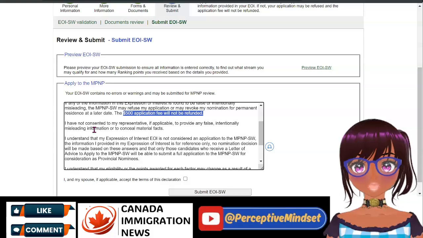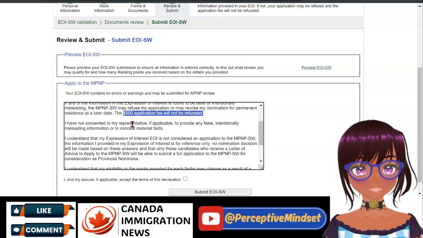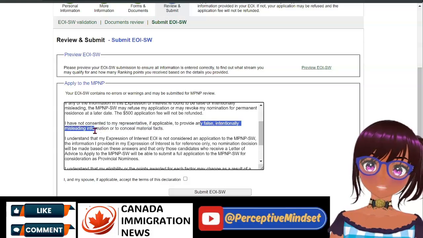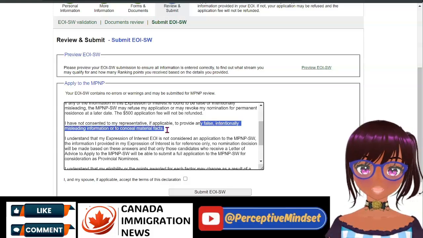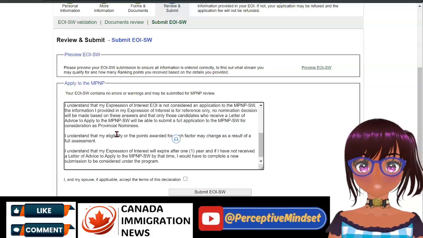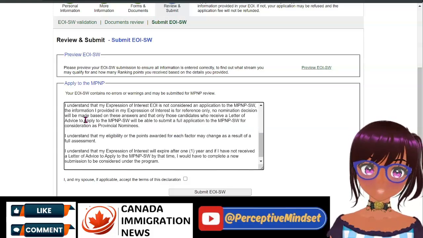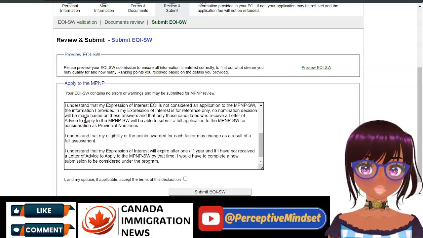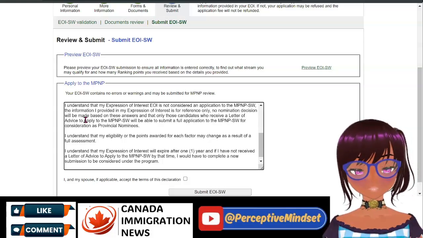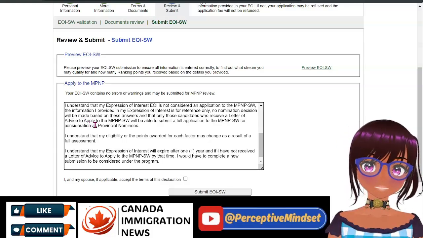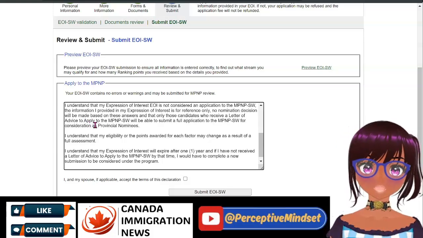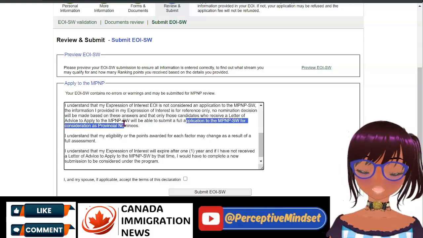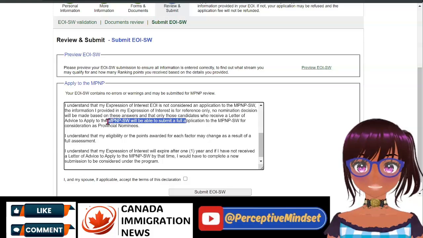I have not consented to my representative, if applicable, to provide any false, intentionally misleading information or to conceal material facts. I understand that my EOI is not considered an application. The information I provided is for reference only. No nomination decision will be made based on these answers, and only those candidates who receive a letter of advice to apply to the MPNP will be able to submit a full application.